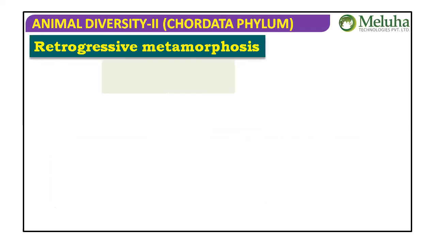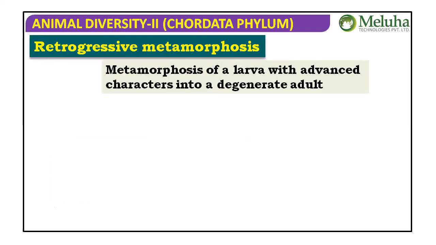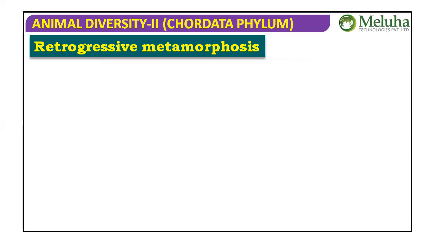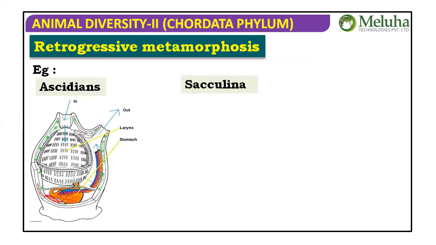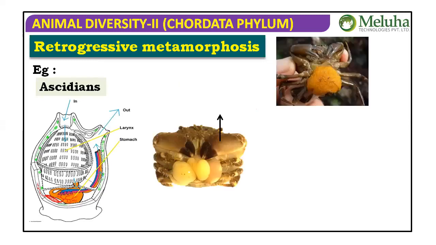Next, what is retrogressive metamorphosis? A well-developed larva has advanced characters, and when becoming an adult, it loses its advanced characters and becomes primitive. We say that is retrogressive metamorphosis. You can see that in the case of Ascidians. So Ascidians matter for us.